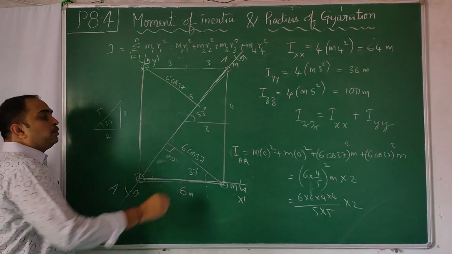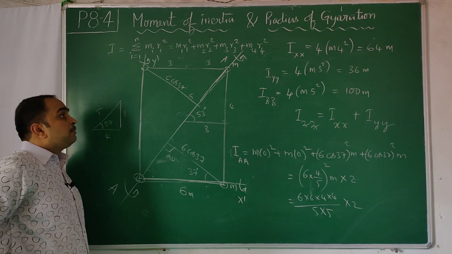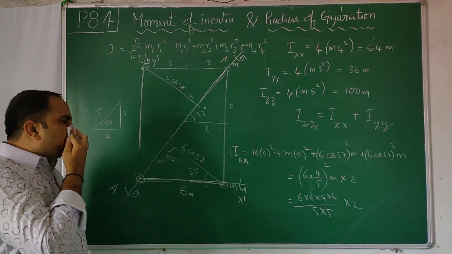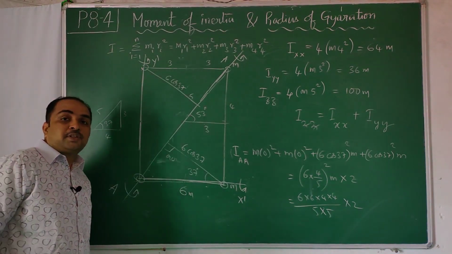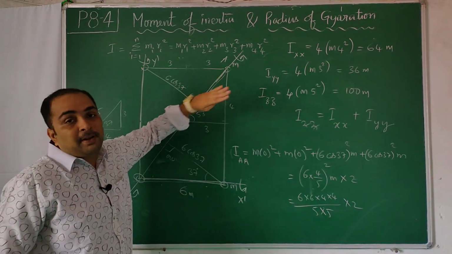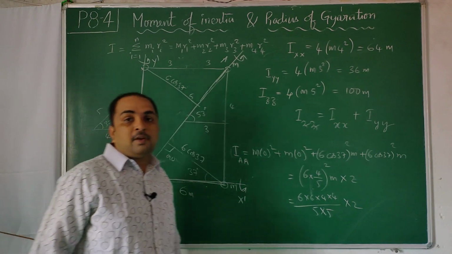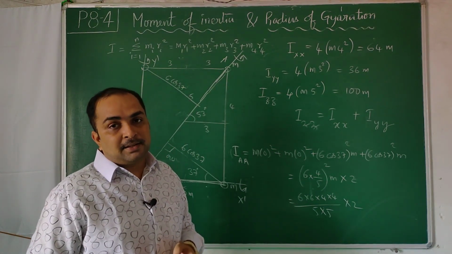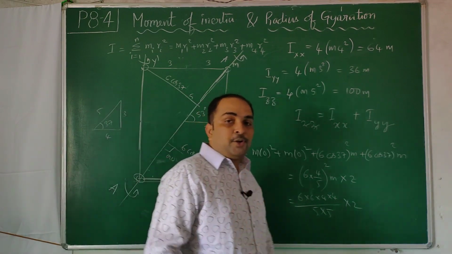My intention was to tell you how to drop a perpendicular, because by definition r is not radius, it is perpendicular distance from axis of rotation. You have to think whether the axis lies on the plane or is perpendicular to the plane. If it is perpendicular to the plane, every line on the plane will be perpendicular to that axis. That care you need to take.